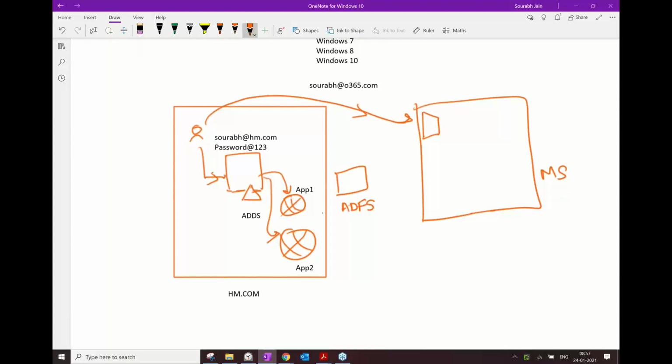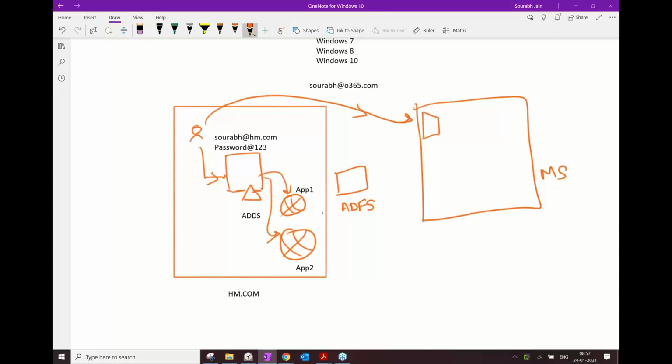This is what ADFS means. ADFS means that when you are a part of one organization and would like to access resources in some other organization using your same username and password, then ADFS comes into the picture and provides that functionality. Of course, I'll be talking in much more detail about ADFS, how it is possible, but just to give you an idea of how this is possible.